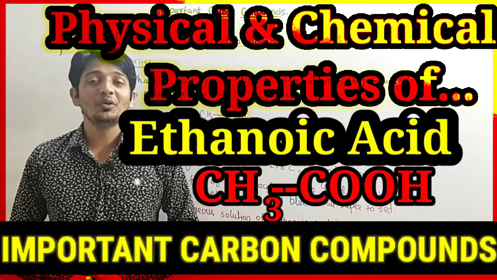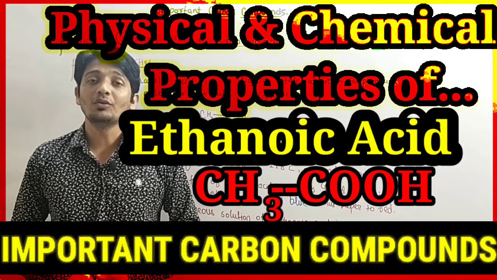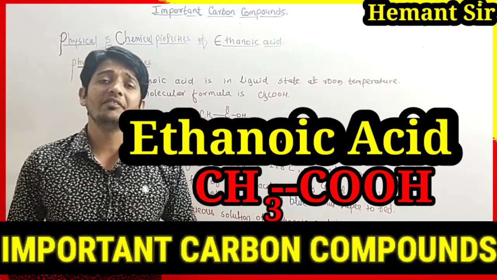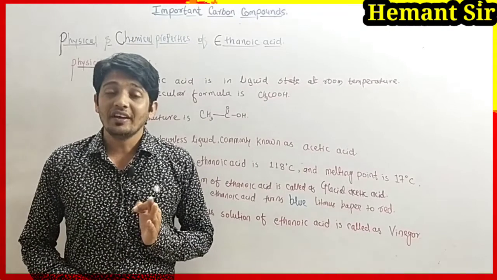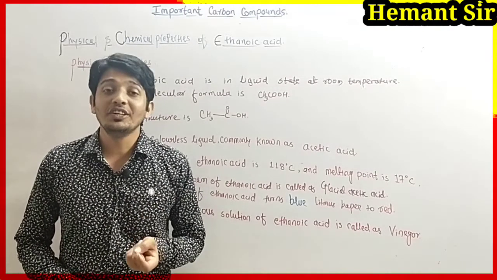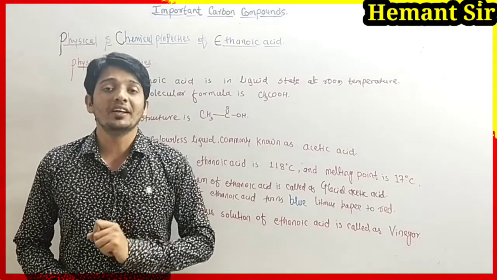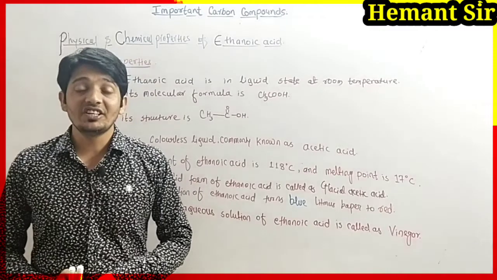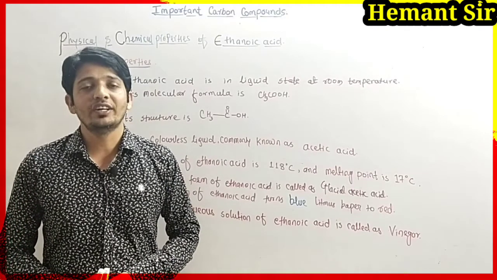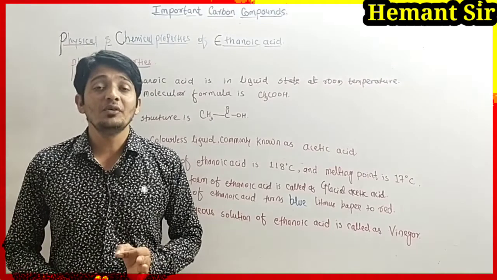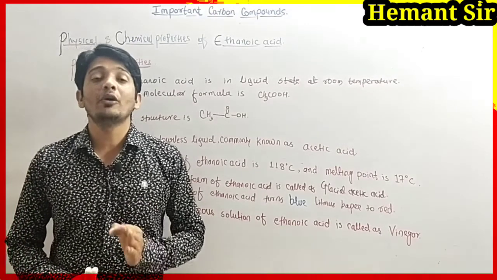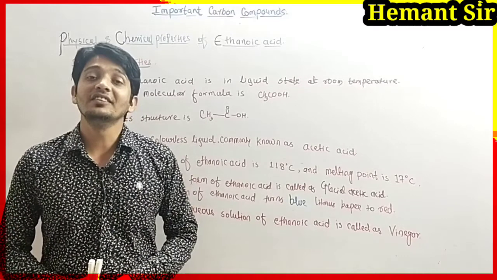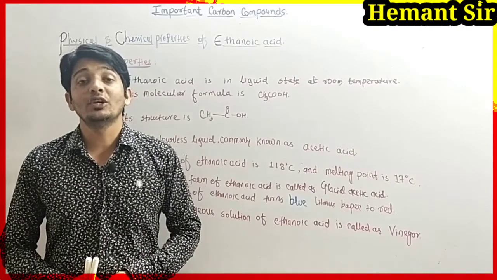So today we are going to understand another important compound of carbon, which is ethanoic acid. Ethanoic acid is very important because in Chinese food we generally use ethanoic acid as vinegar. A 5 to 8% aqueous solution of acetic acid or ethanoic acid is called vinegar. Vinegar is also used to preserve biological specimens in the laboratory. So let's start with the physical properties of ethanoic acid.